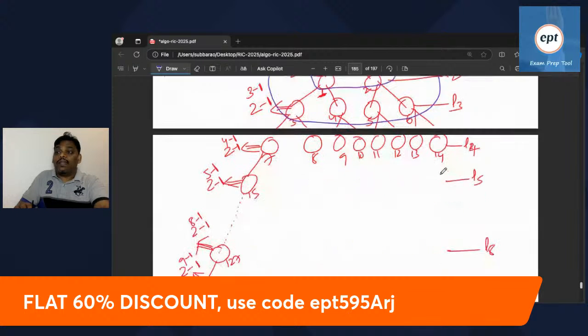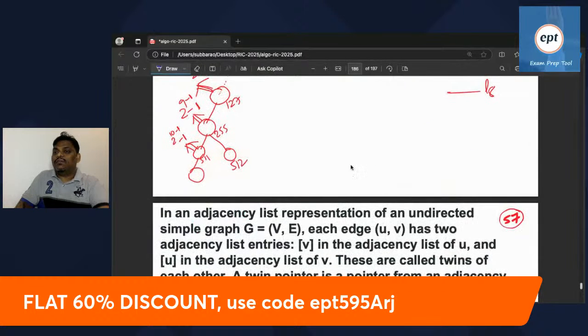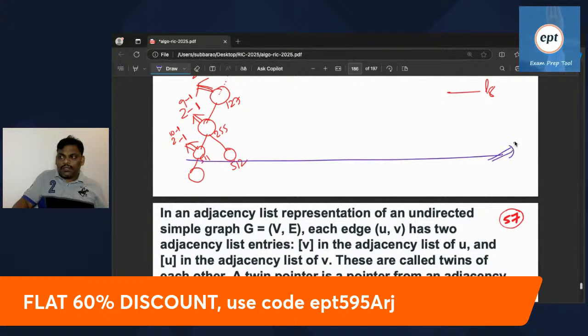With 10 levels, the maximum nodes you can store is 2 power 10 minus 1, which is 1023, but the elements are 1024. So one more level is required. It is the 11th level also.